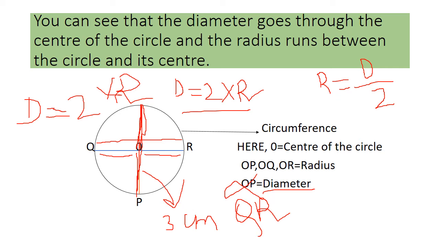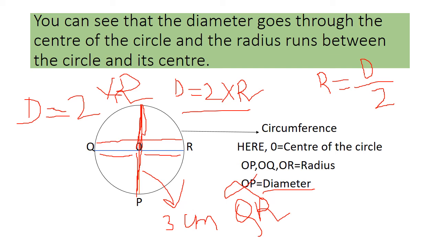So here we can understand a relationship between the diameter and the radius, that the diameter is the double of the radius. I hope this is clear. Suppose here the length of this radius is 3 centimeter.